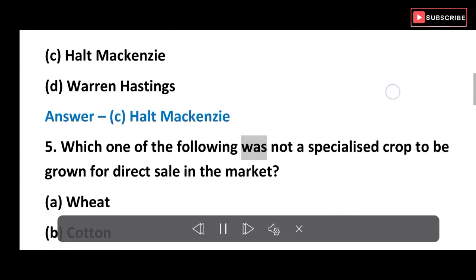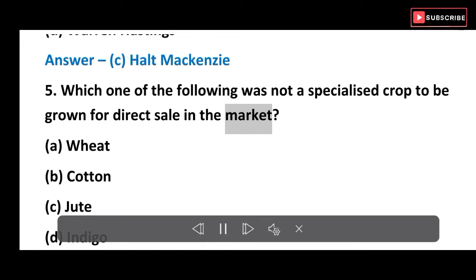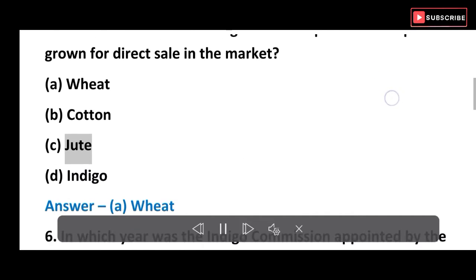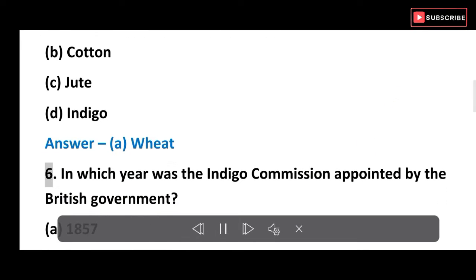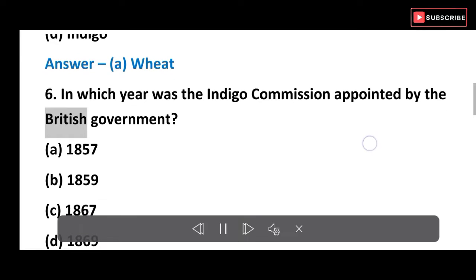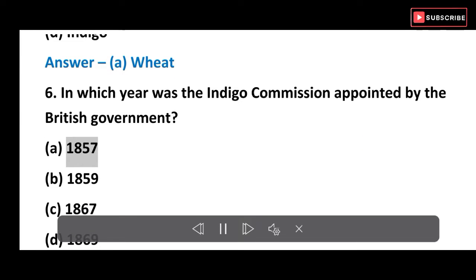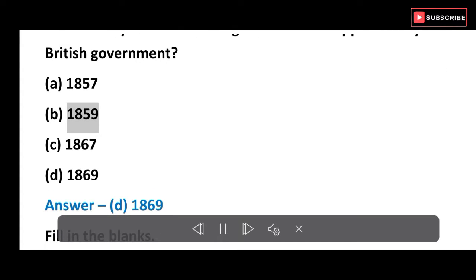5. Which one of the following was not a specialized crop to be grown for direct sale in the market? A. Wheat. B. Cotton. C. Jute. D. Indigo. Answer A. Wheat. 6. In which year was the Indigo Commission appointed by the British government? A. 1857. B. 1859. C. 1867. D. 1869. Answer D. 1869.